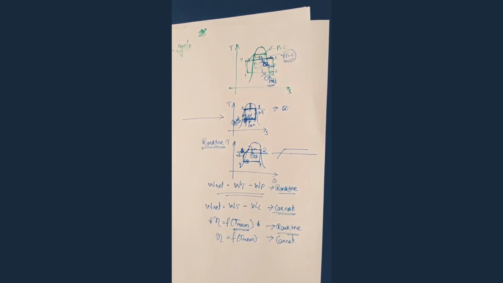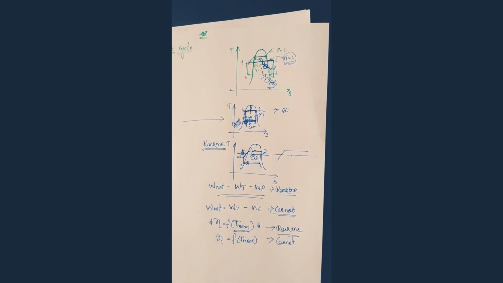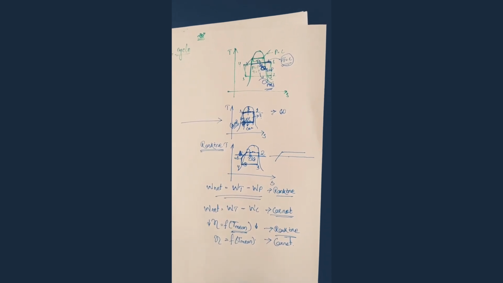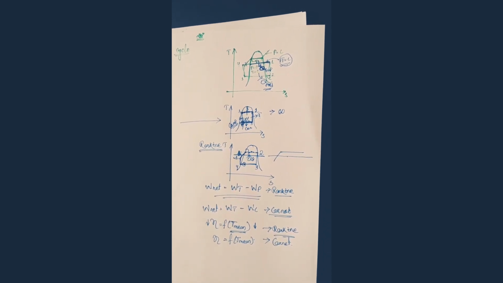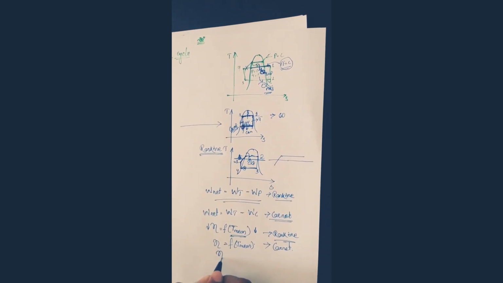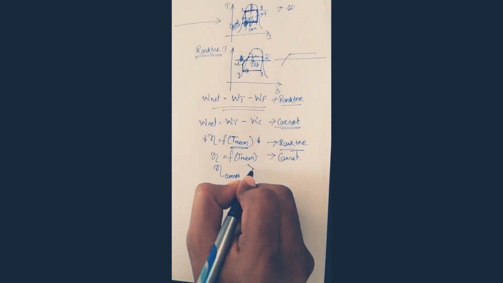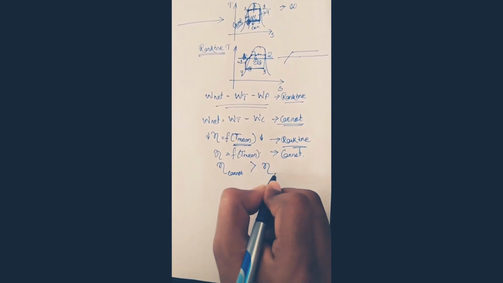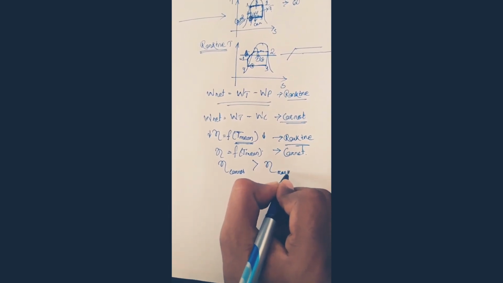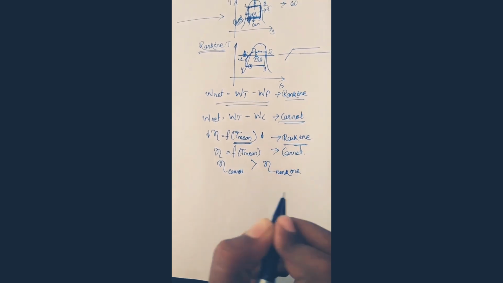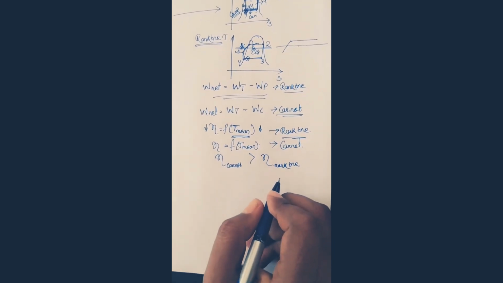So here the mean temperature is more than the Rankine cycle. Carnot cycle efficiency is more as compared to the Rankine cycle, we can say. So Carnot cycle efficiency is more than Rankine cycle efficiency. We can discuss it this way.